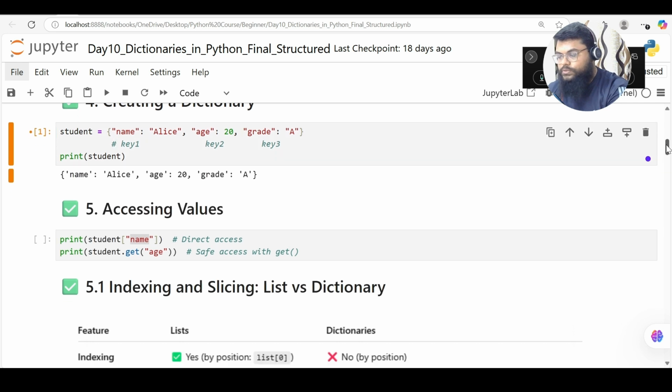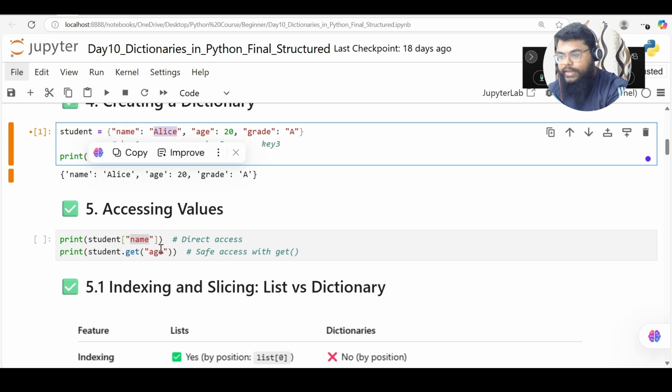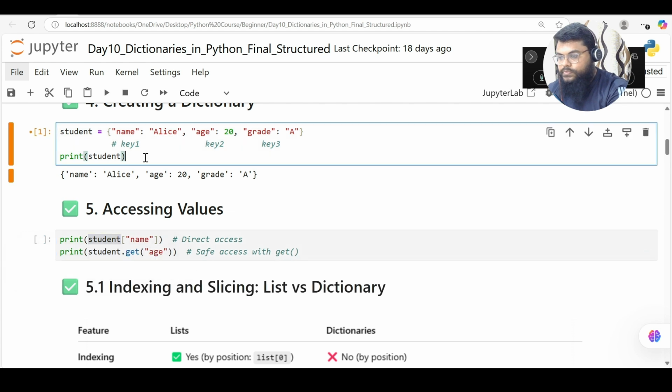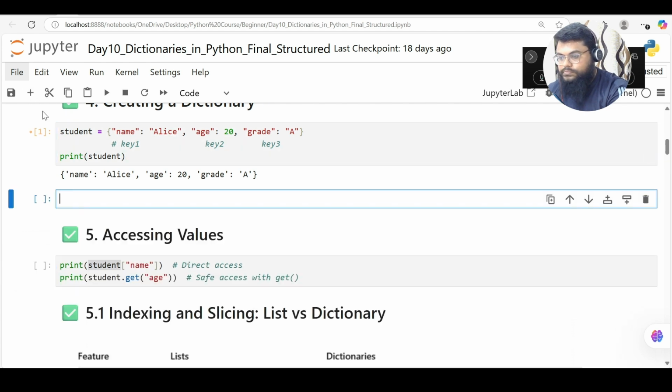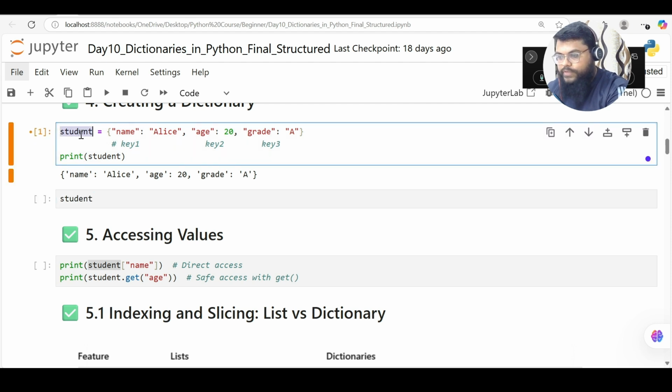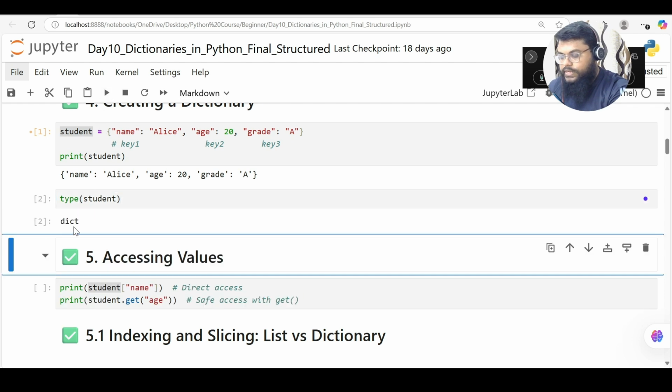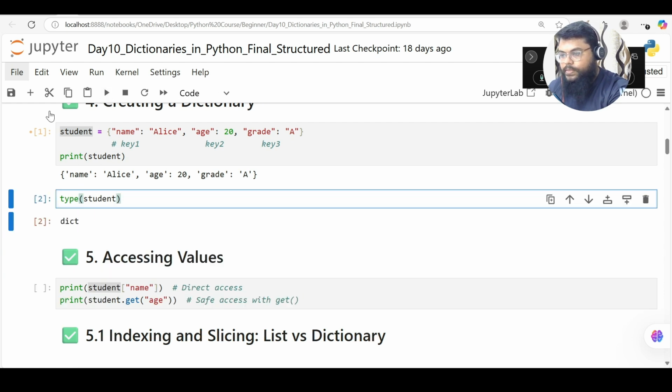If I want to access the name Alice from my dictionary, I have to say student of name. So this is how I can access. This is my dictionary, stored in my student variable. I can check what type of data type it is using the type function. It says it is a dictionary.